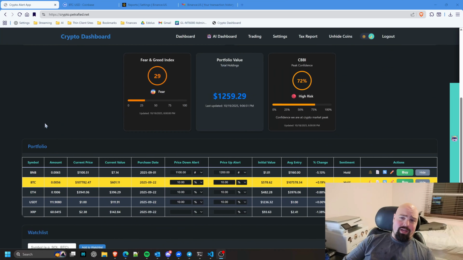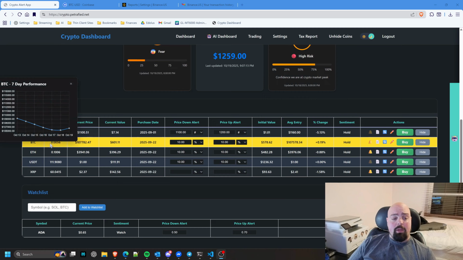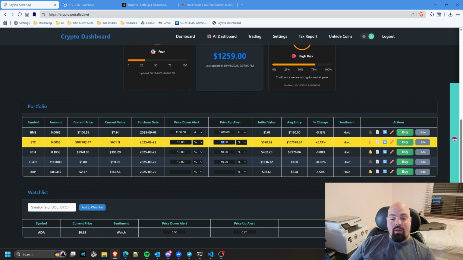It's not going to give me all the spot trading charts and everything that I could see on Binance, but I could potentially build it in at some point in the future. But down here, this is really the power of this app. It shows me a high level overview, and I can set alerts as well. So right now, I've set some alerts to tell me when Bitcoin drops down 10% or rises above 10% of my average entry, which is the weighted average of how much I paid for the coin, I guess. So I have currently 60111.